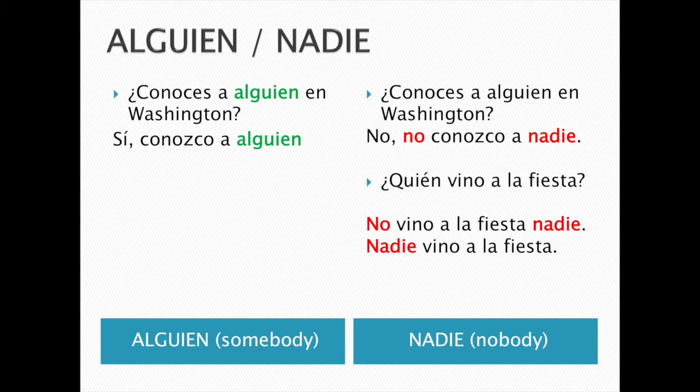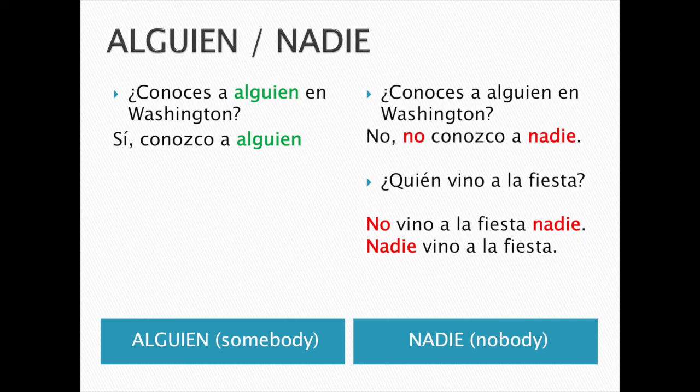Why? Because nadie comes after the verb. No conozco a nadie. But what if nadie came before the verb? Well, in that case, you would not need to use no. Look at the next question there. ¿Quién vino a la fiesta? And the answer could be no vino a la fiesta nadie.